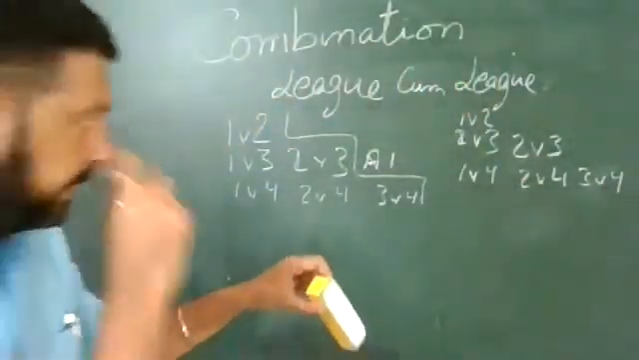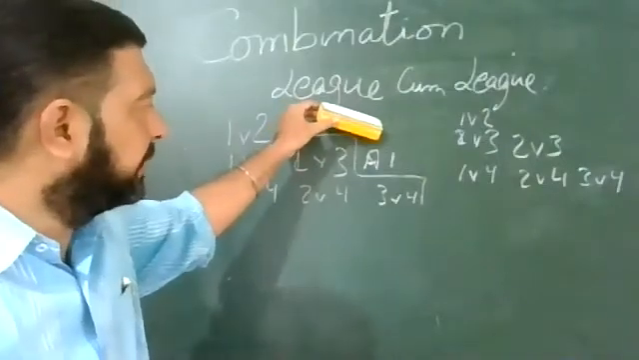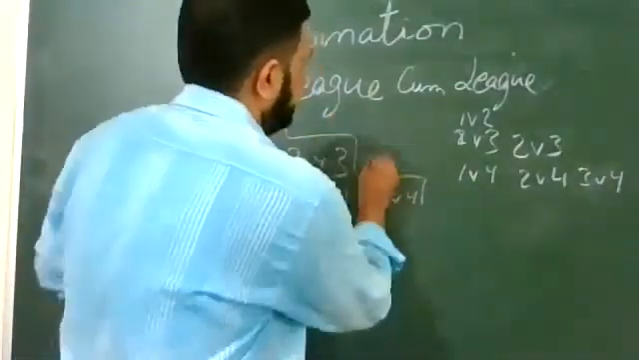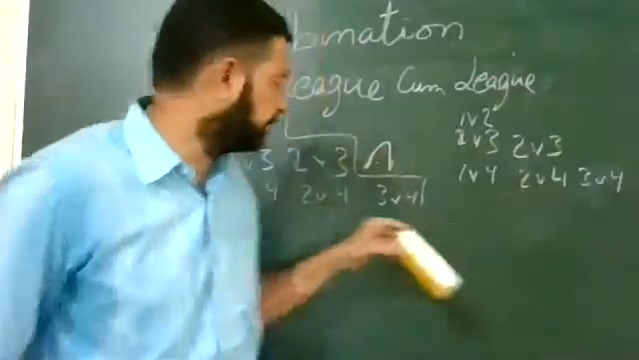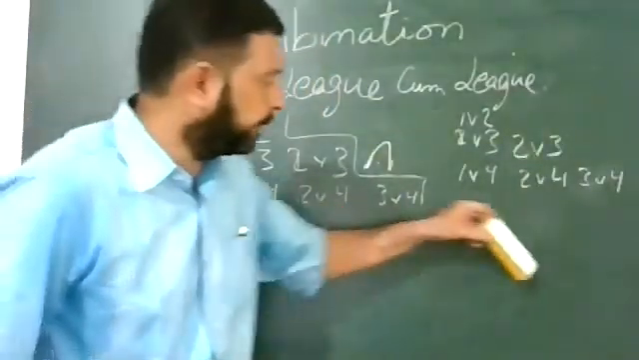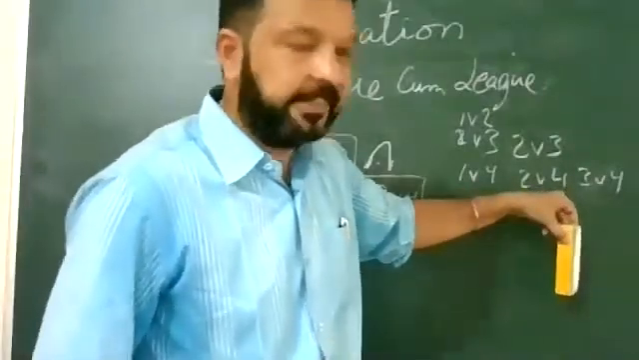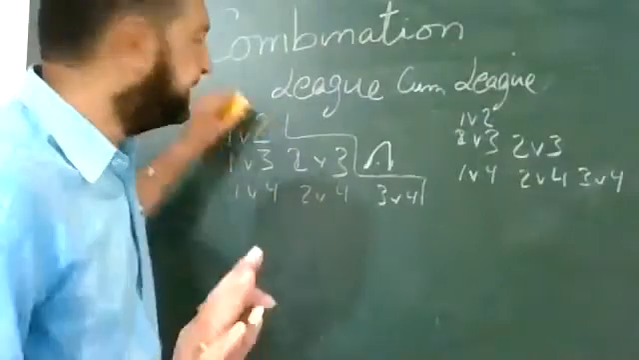Same way, the league comes from the east. We can say from the north zone the winner is coming as A. From the south zone the winner is coming as B. From the east zone the winner is coming as C. And from the fourth zone the winner is coming as D. Again, we are having four winners A, B, C, D.